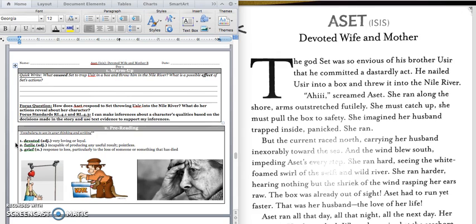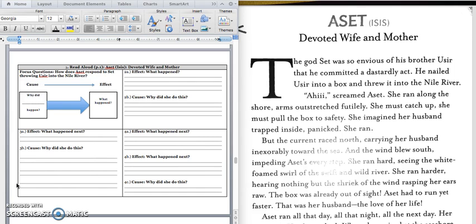The first one is devoted, and that's when you are being loving or loyal. So this person is a devoted citizen because they are voting. They're doing what they're supposed to do. Next word is futile. And if something is futile, it's pointless. This person is trying to grab the heart, but it's futile because they'll never be tall enough. And the last word is grief. And that's when you have lost someone that you love and you're very sad. Let's draw a line to this picture.